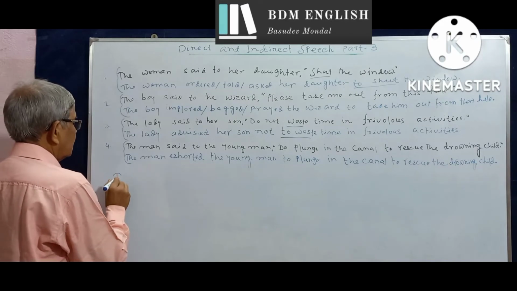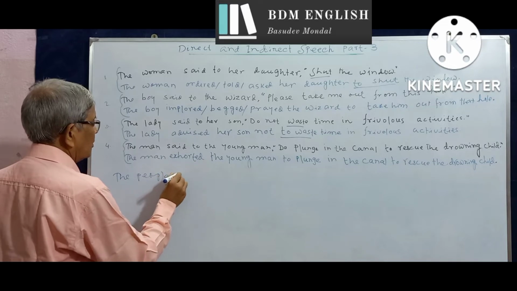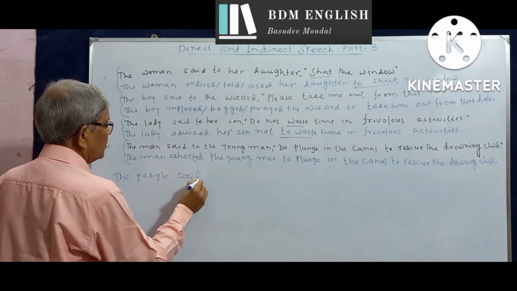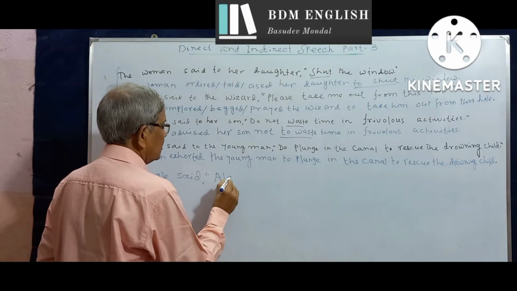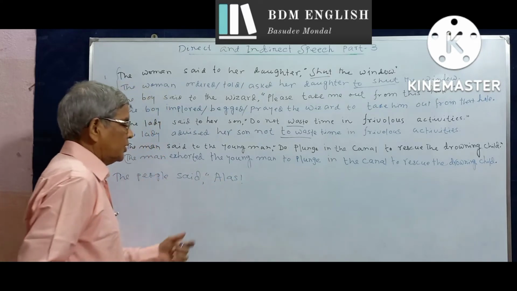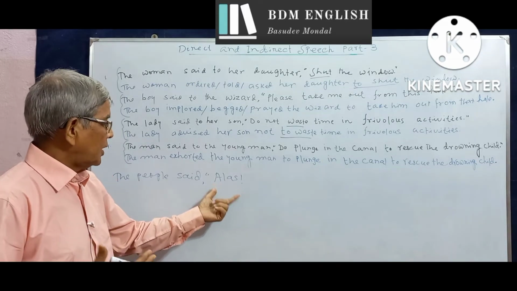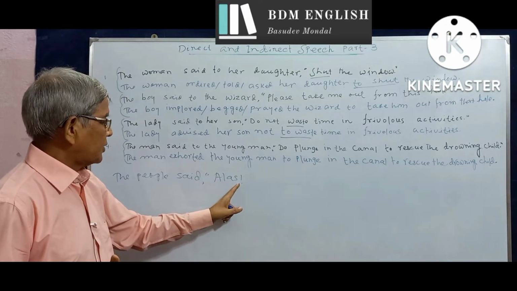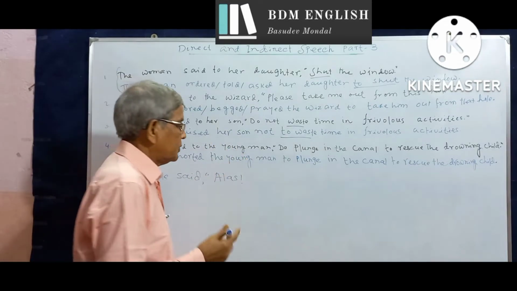The people said, "Alas." This interjection expresses great sorrow or grief, alas, then the exclamation mark, and then the actual statement, which is a declarative sentence.